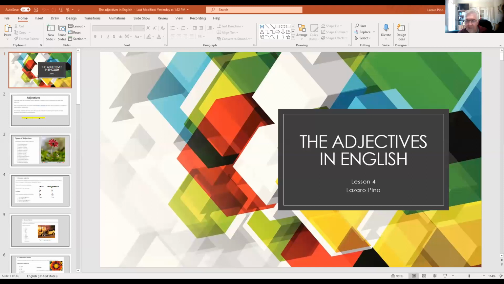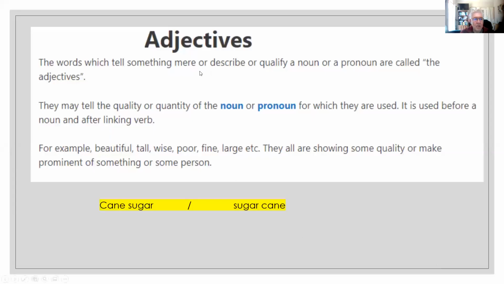The adjectives are words in the language that try to tell something about a noun, the noun or the pronoun. For example, we have beautiful, tall, wise, poor, fine, large. They all are showing some quality or make prominence of something or some person.